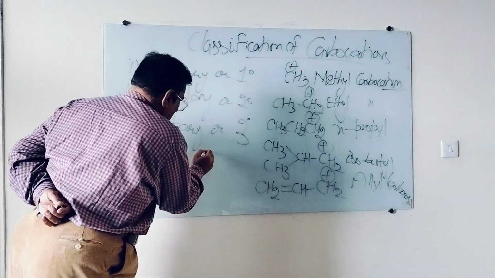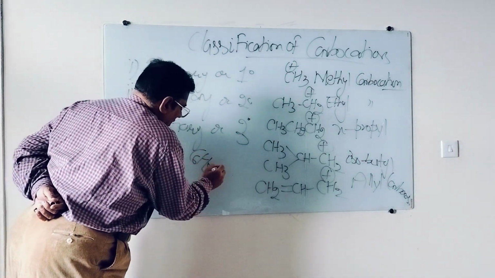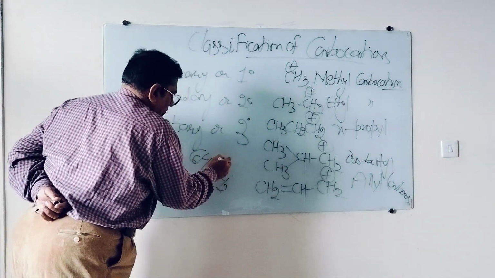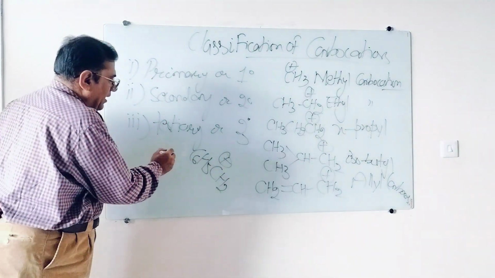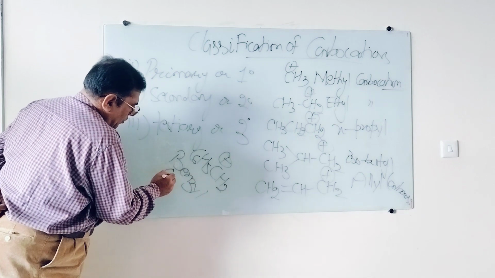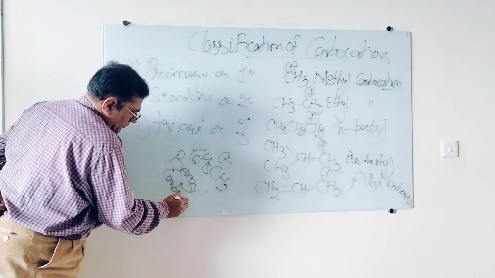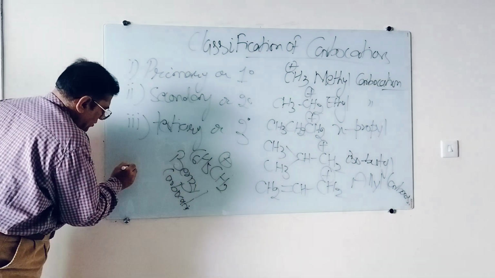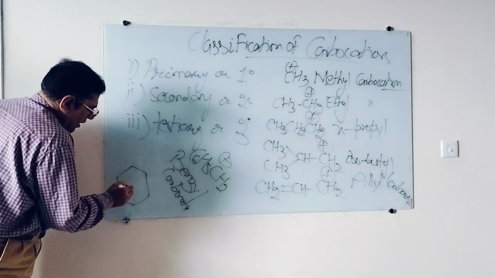I take example C6H5 CH2. That is benzyl. That is benzyl carbocation. Because positive charge is present on 1 degree carbon.